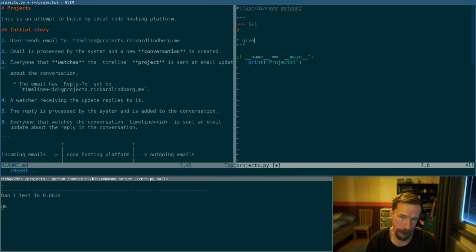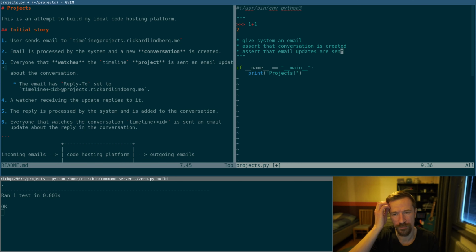give system an email, assert that conversation is created, something like that, and assert that email updates are sent, maybe something like that.